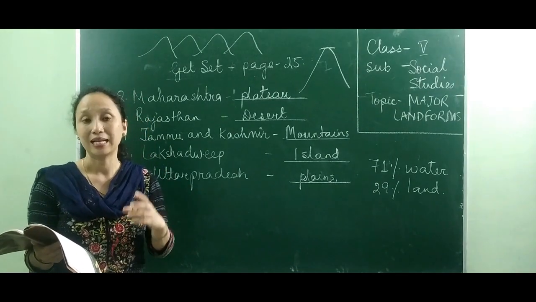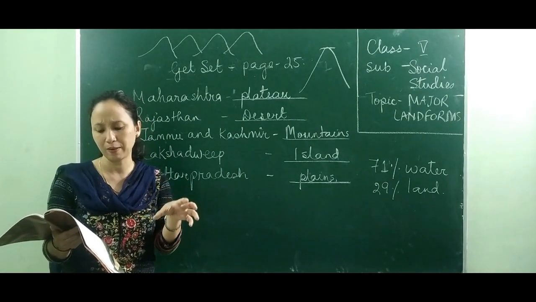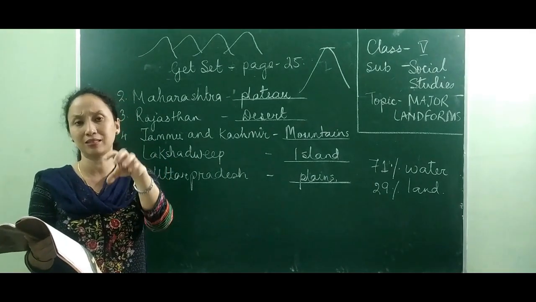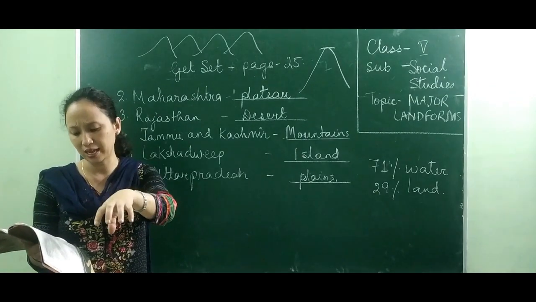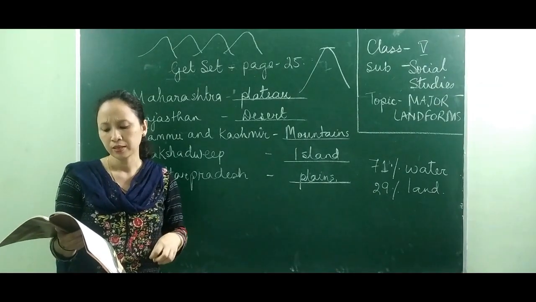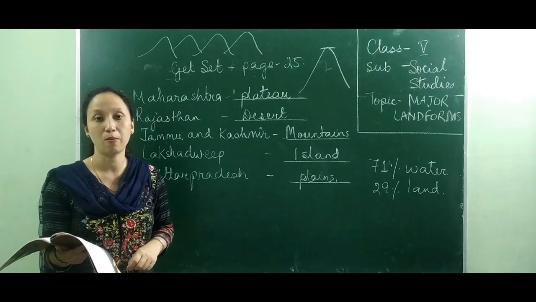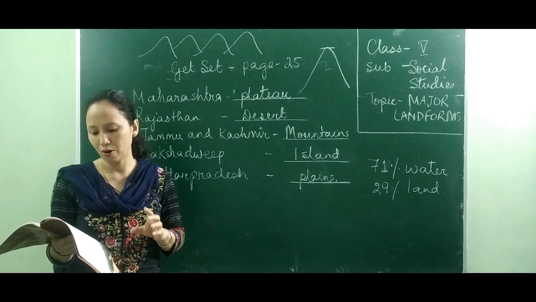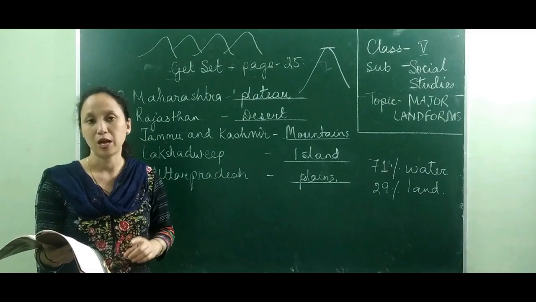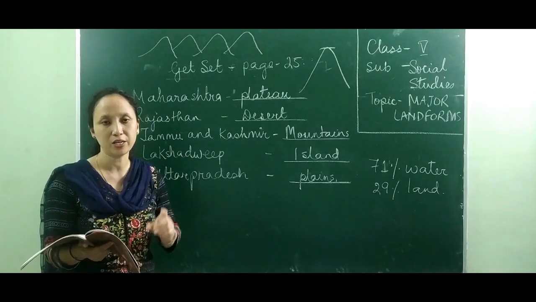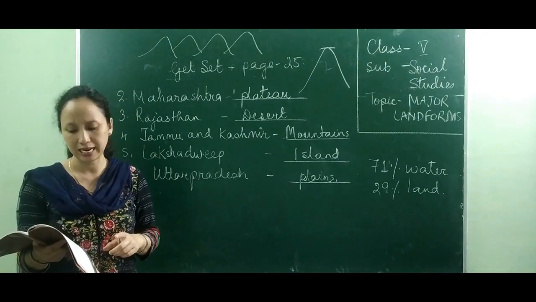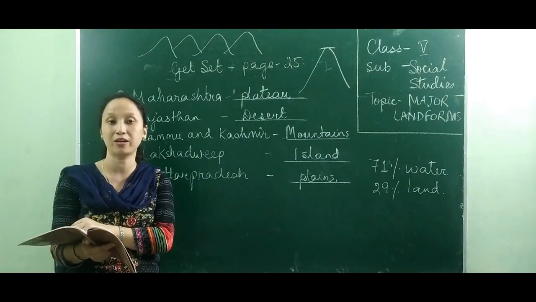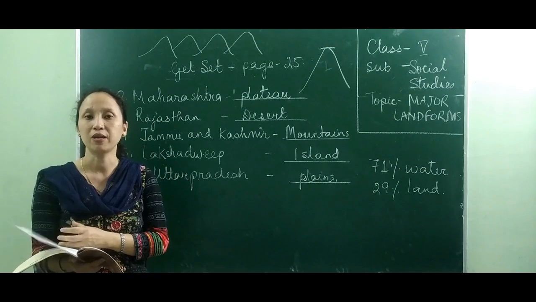What is it again? Delta. It's a triangular shaped land which is called a delta. What happens is the river deposits the silt that it carries in that place, near the mouth. The largest delta in the world is formed by the Ganga and the Brahmaputra rivers before they join the Bay of Bengal. Now, for you, what is your assignment? You want to find out the name of the delta formed by the Ganga and the Brahmaputra rivers before it falls into the Bay of Bengal.